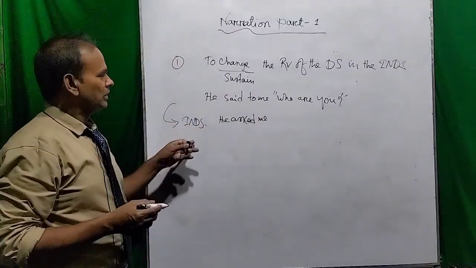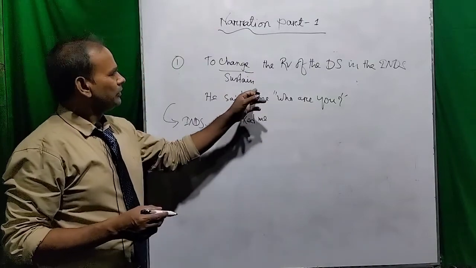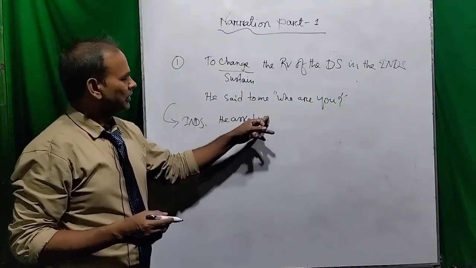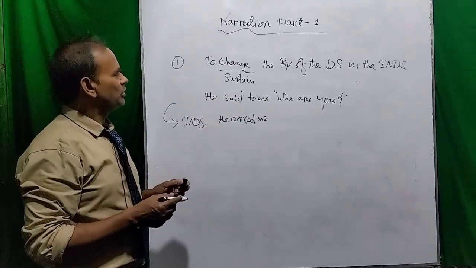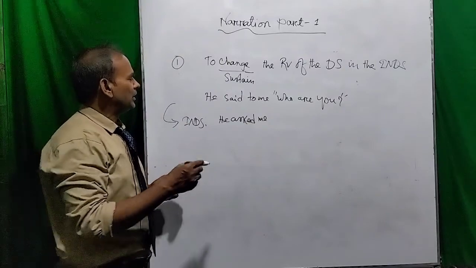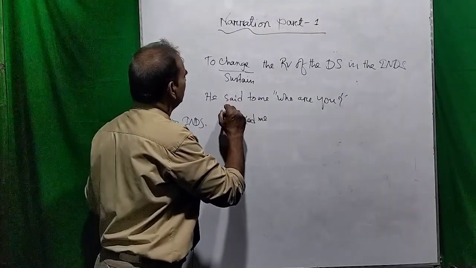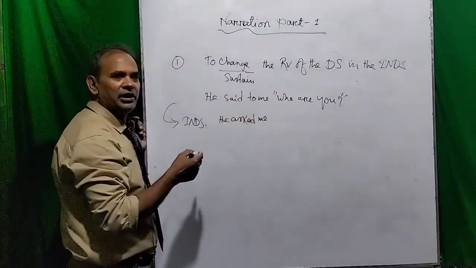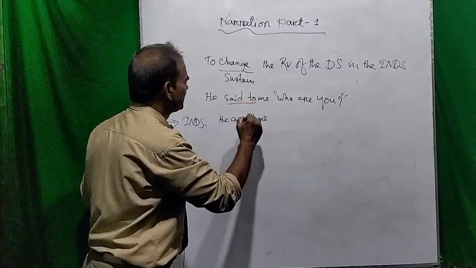So what has been changed here? You see, the reporting verb said to has been changed into asked according to the rule, and the rules will be discussed later on. But now, just remember that you have to change the reporting verb or sustain it. So said to has been changed into asked.